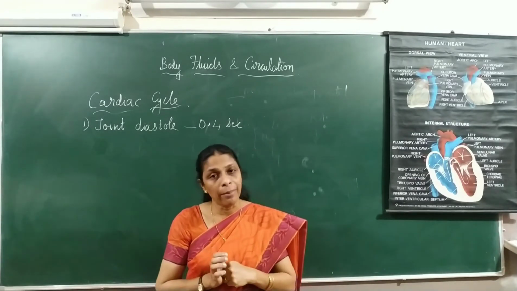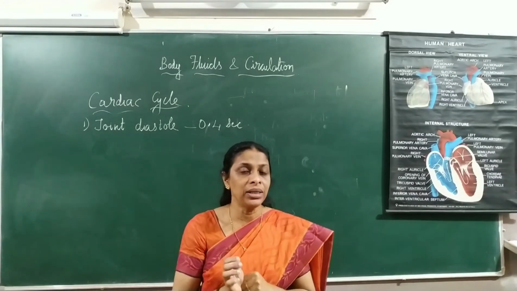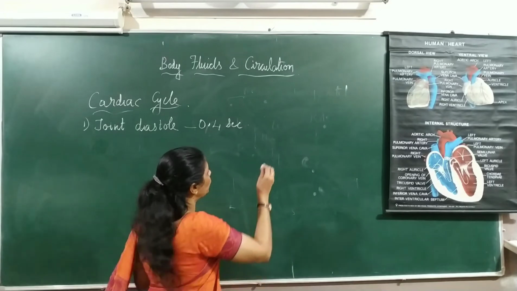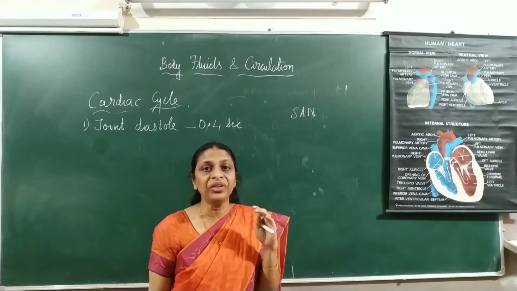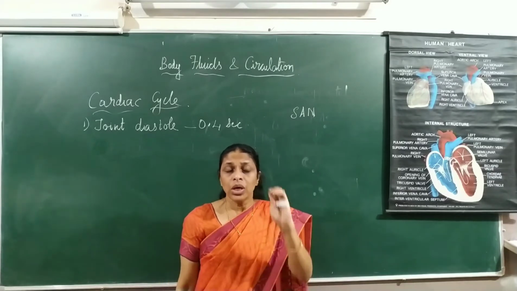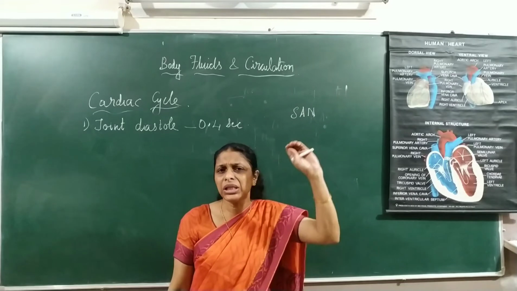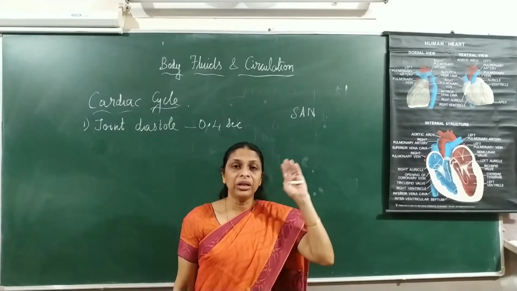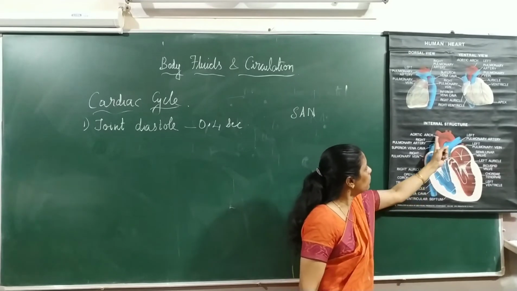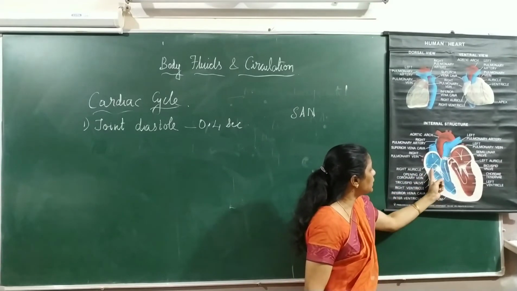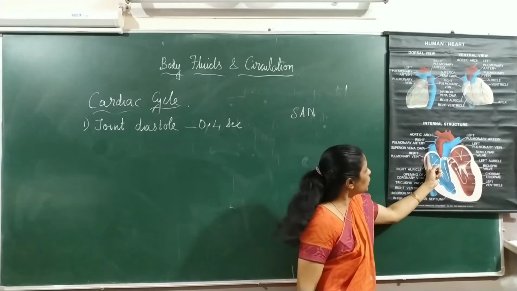And then, as the atria get filled with the blood, the SAN, I hope you remember what is SAN, that is the sinoatrial node, the first nodal tissue, which is found just at the right hand corner of the right atrium, just below the opening of superior vena cava. Here this is the superior vena cava and this is the inferior vena cava. So here you find the SA at this particular spot.